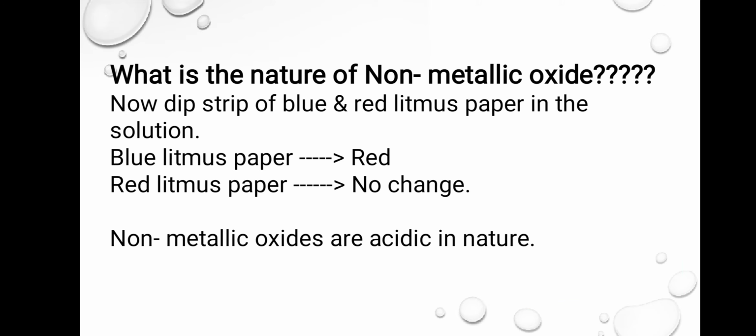Now we will test the nature of the non-metallic oxide. Now dip strip of blue and red litmus paper in the solution one by one. Firstly, we will put blue litmus paper. We observe the change in color. It comes out to be as red. Then we will put red litmus paper and there is no change observed.